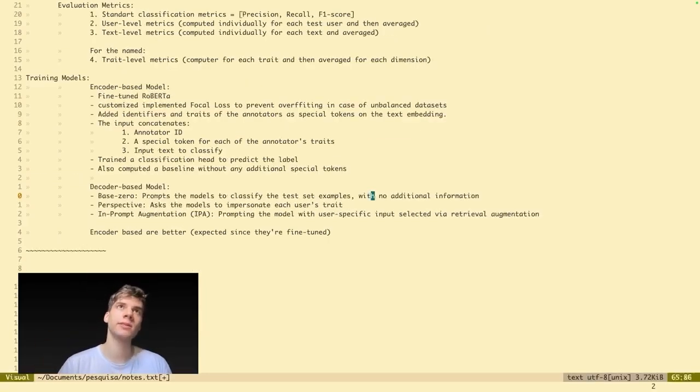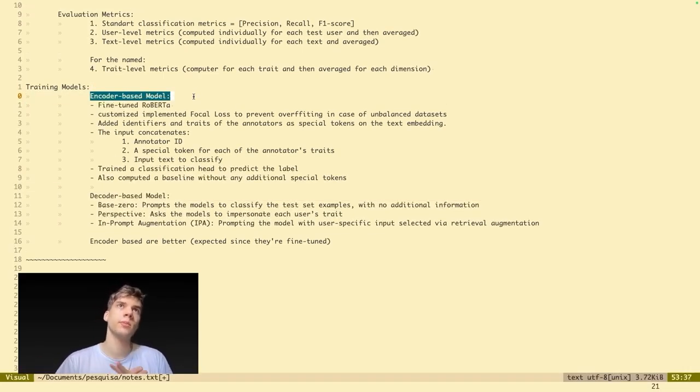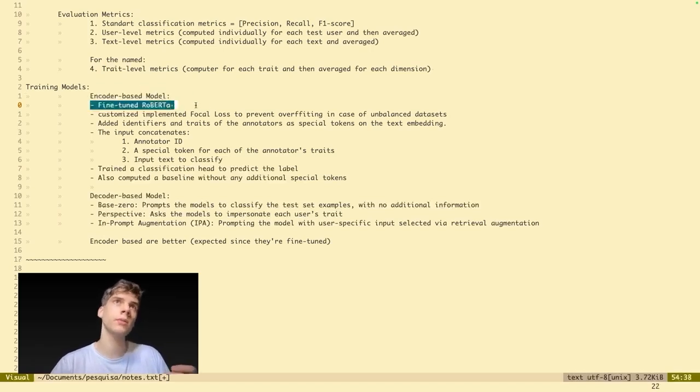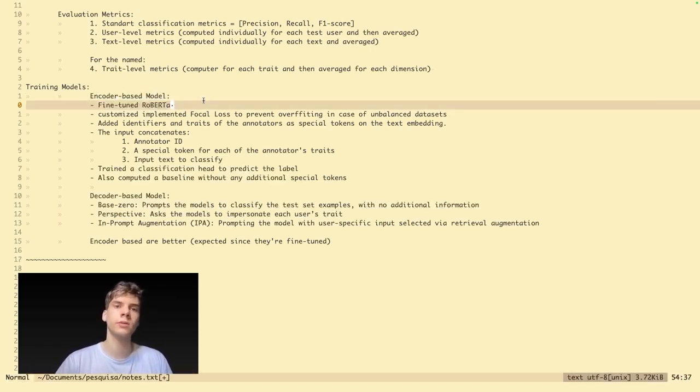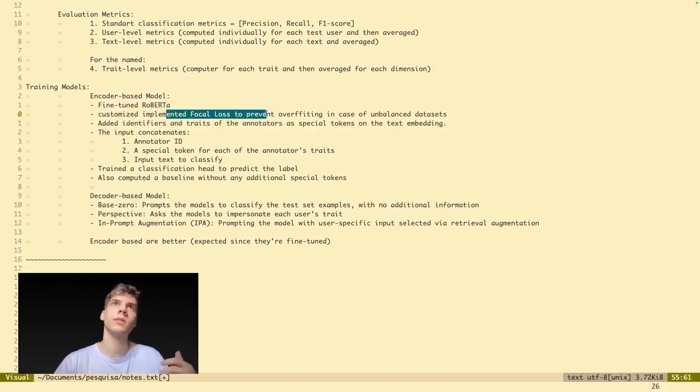So the last section of the paper is where they train some models and see the results. They had some really cool results with the encoder based. It was better than the decoder based because obviously you do a fine tuning of a model. Here they use Roberta and they use a focal loss, it's a different loss, a customized loss. And the whole process is better explained on the paper.